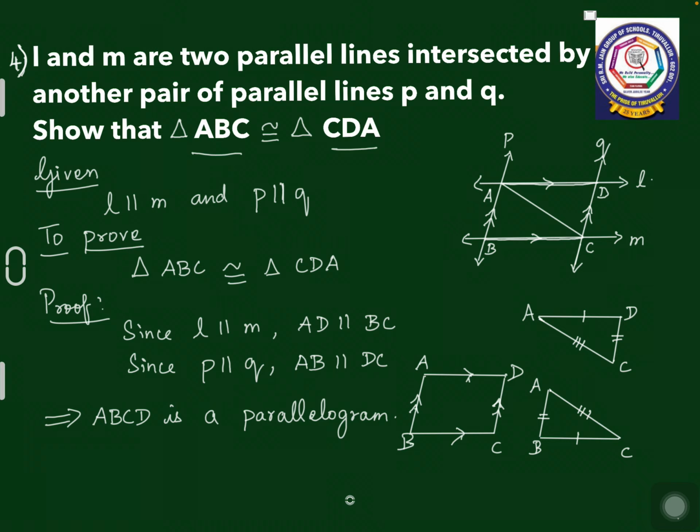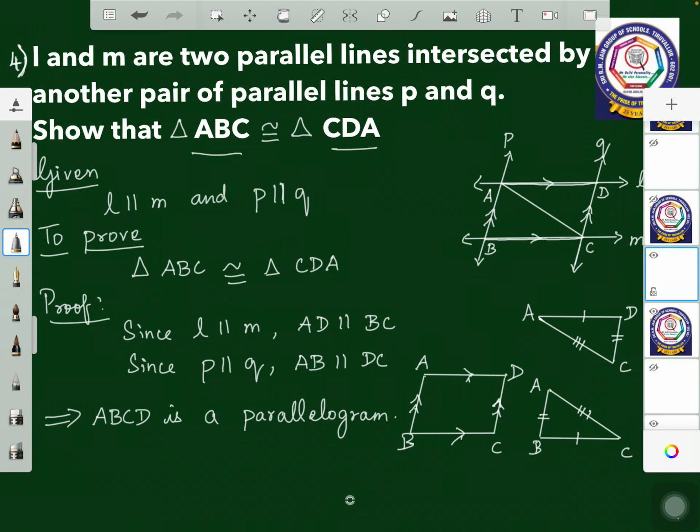So in any quadrilateral, if two pairs of opposite sides are parallel, then it becomes a parallelogram. So ABCD is a parallelogram. In a parallelogram, both pairs of opposite sides are parallel as well as equal. So AD and BC will be equal and AB and CD will be equal. Which two triangles have to be proved congruent? ABC and CDA. So I have taken those two triangles.